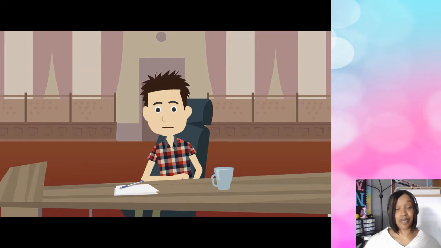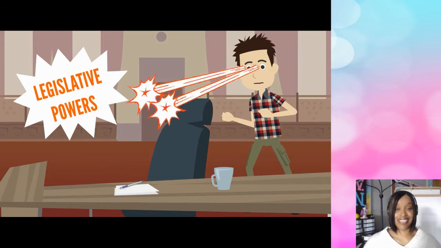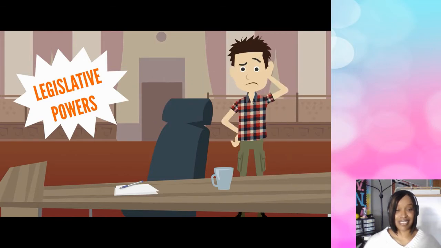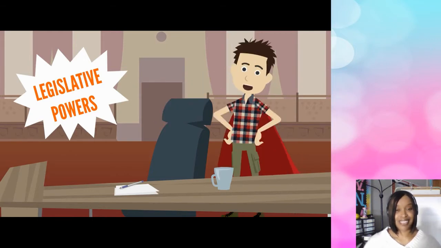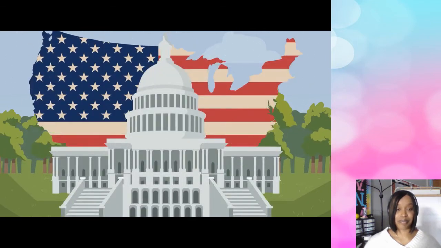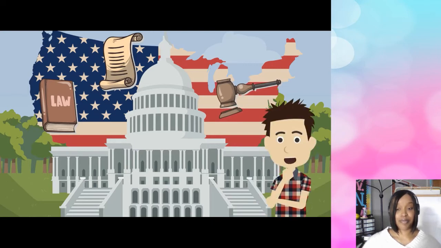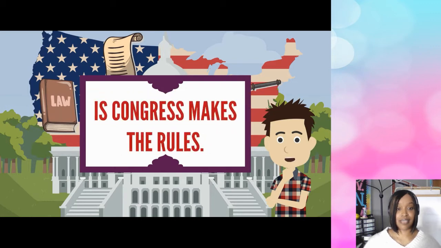Wow, those are some big words in there, right? Did you hear that? Legislative powers. Ooh, sounds like a superhero, right? Not a cow, I said superhero. Don't worry, we shouldn't be afraid of those words. The term means that Congress can make rules for the country just like your parents make rules for you. So the answer to our question, who makes the rules, is Congress makes the rules.